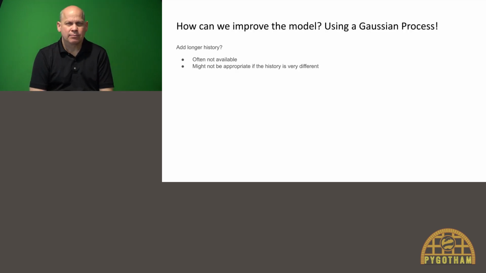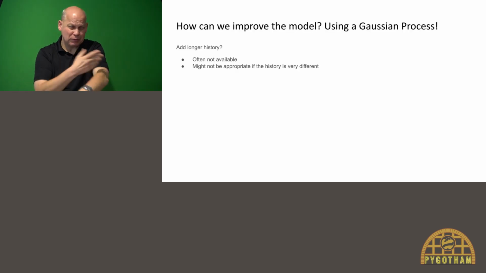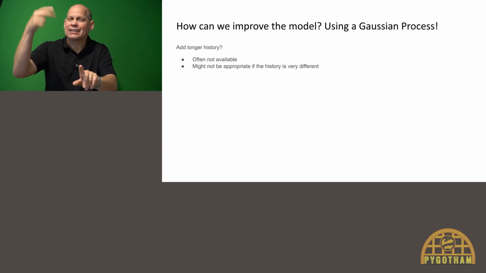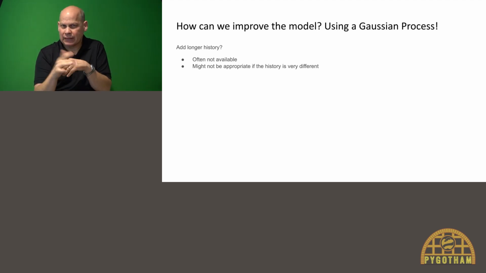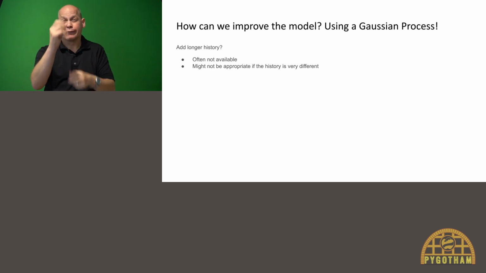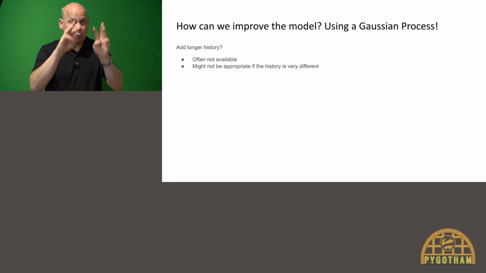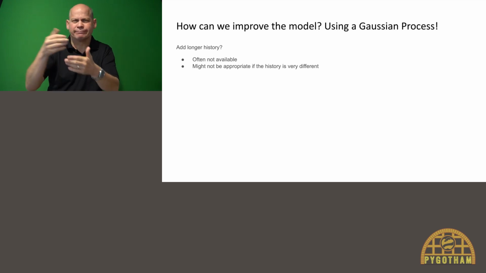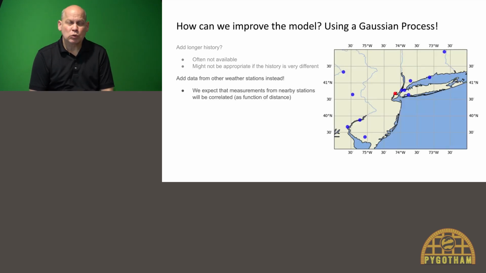So how can we improve this? You may think: just add more data by adding a longer history. Often this is not available, or it's not even appropriate to use it. If 100 years ago the weather was very different than now, that doesn't help us to make predictions for what we can expect in the near future. So what can we do instead?